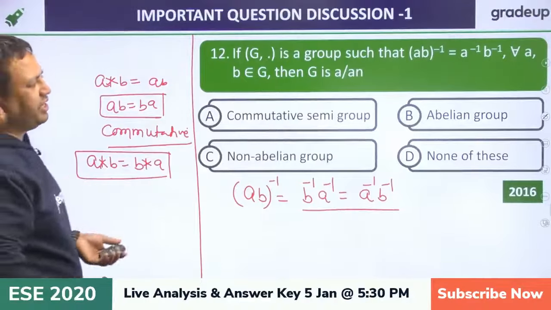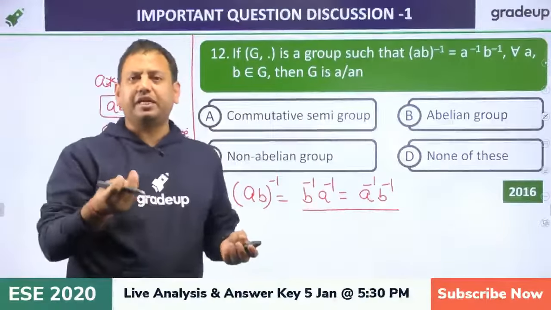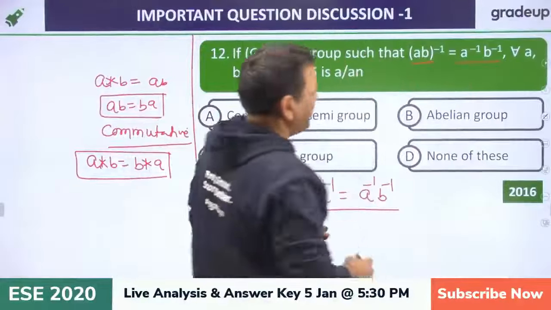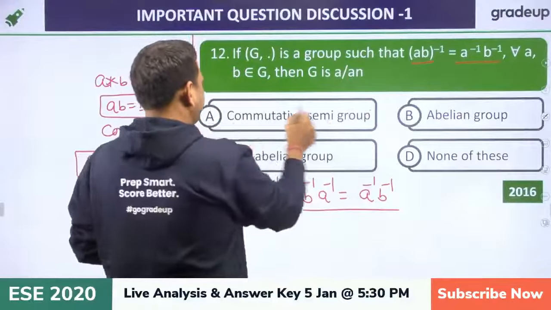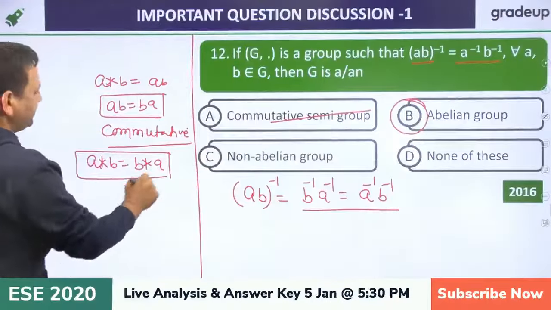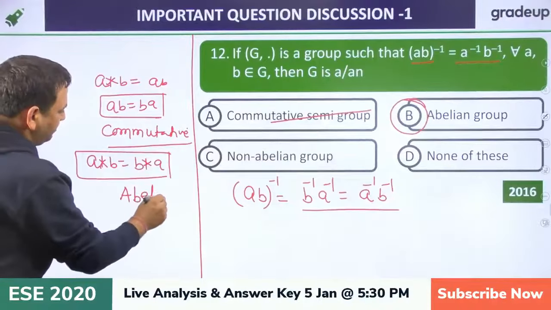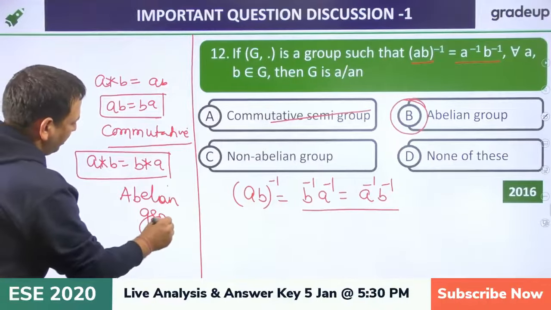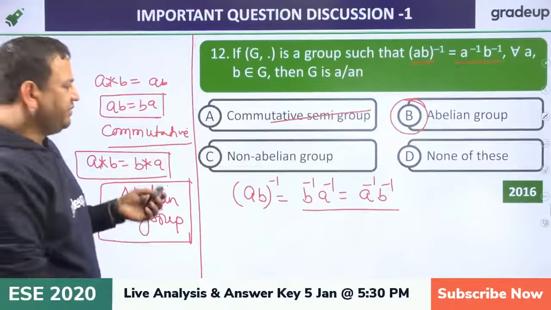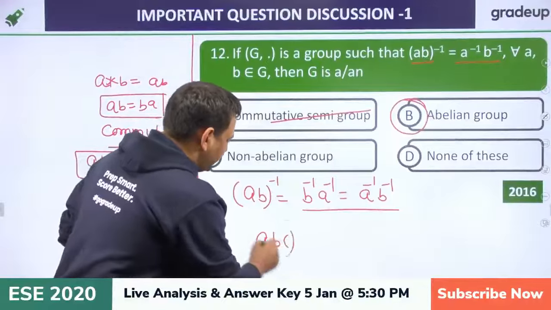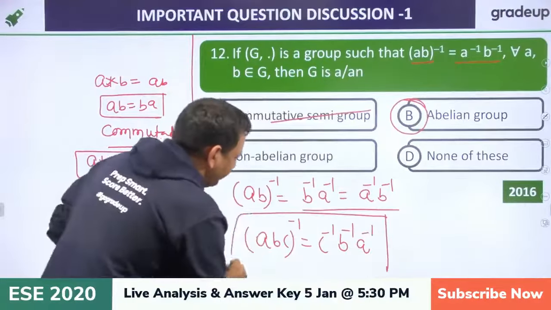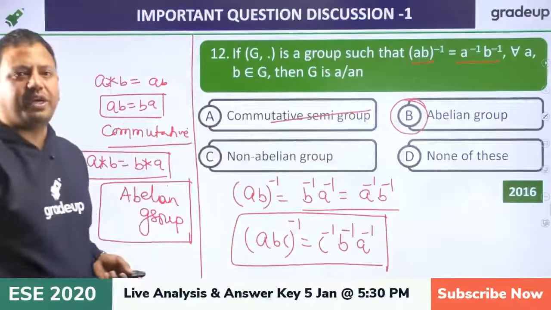And commutative operators are basically addition, multiplication, union. So here what we are saying is B inverse A inverse is equal to A inverse B inverse. So basically it is commutative, it is not a semigroup, it is an abelian group, because another name for commutative is abelian group. So abelian group and commutative group are the same thing. Otherwise we cannot write this, because the inverse is written in this form, C inverse, B inverse, A inverse. Just reverse the order. That is known as the inverse property.